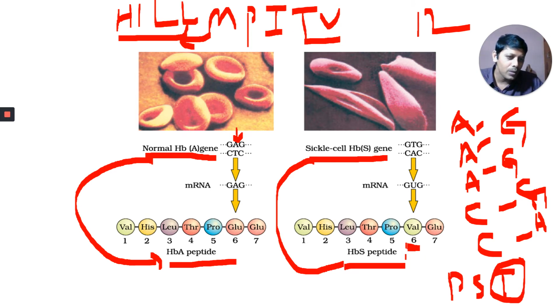Okay, this is the valine, and this is the glutamic acid, one of the G's. That means glutamic acid is non-essential, valine is essential. In place of this non-essential amino acid, it has been replaced with valine, which is essential. I will tell you one more code to remember all these amino acids in sequence.